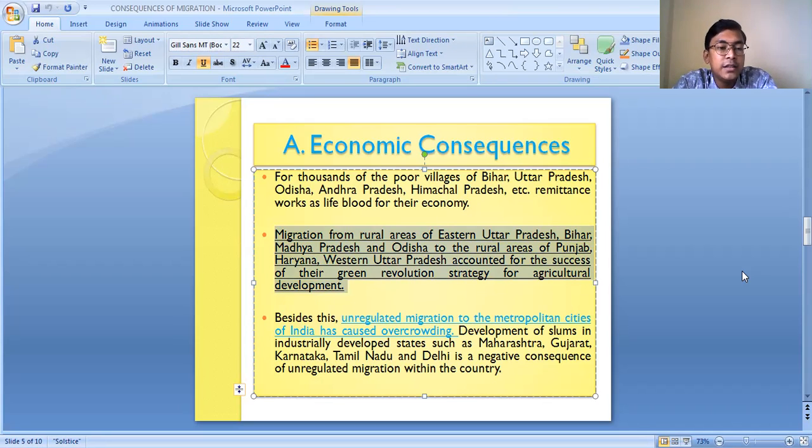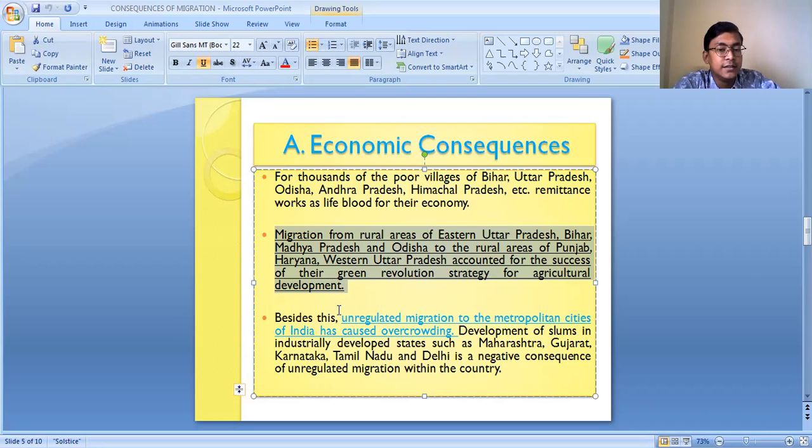So basically the green revolution became successful in the western part of Uttar Pradesh, Haryana, and Punjab. In these states, or in this part of Uttar Pradesh, the farmers are very rich, and they have very large plots of land, and they require many agricultural laborers to work on this agricultural land. So the people from the rural areas of eastern Uttar Pradesh, Bihar, Madhya Pradesh, and Odisha migrated to this region during the time of the green revolution, and they started working there as agricultural laborers. And because of their effort, the green revolution became successful.